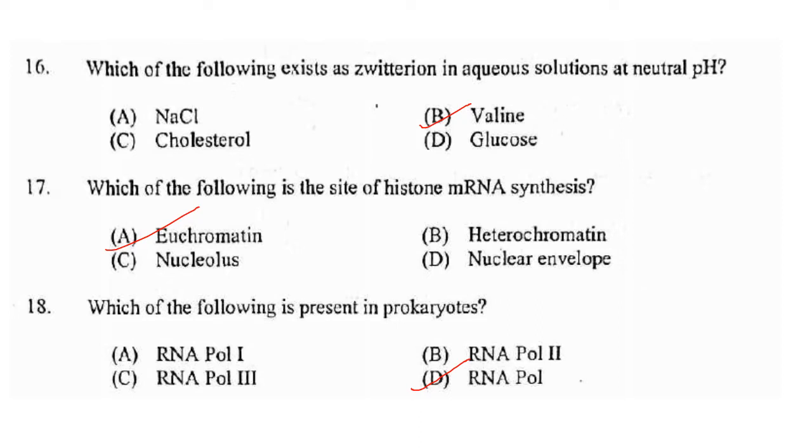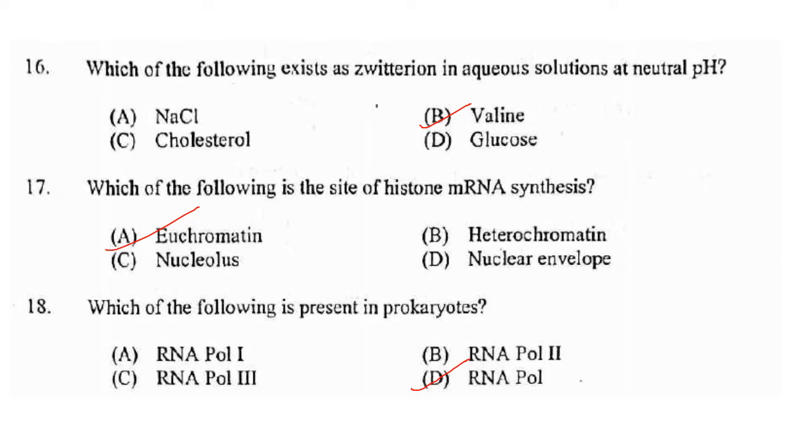Which of the following is present in prokaryotes? RNA polymerase 1, RNA polymerase 2, RNA polymerase 3, and RNA polymerase. So they have asked which of the following is present in prokaryotes, that is RNA polymerase, option D. RNA polymerase 1, 2 and 3 are found in eukaryotes.